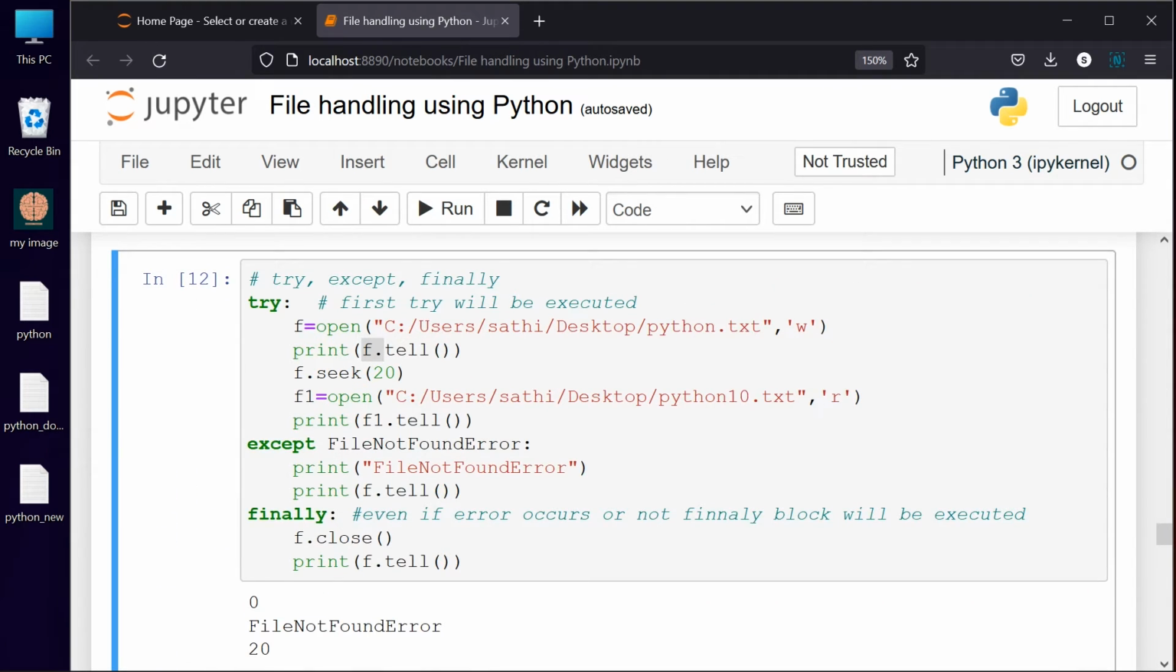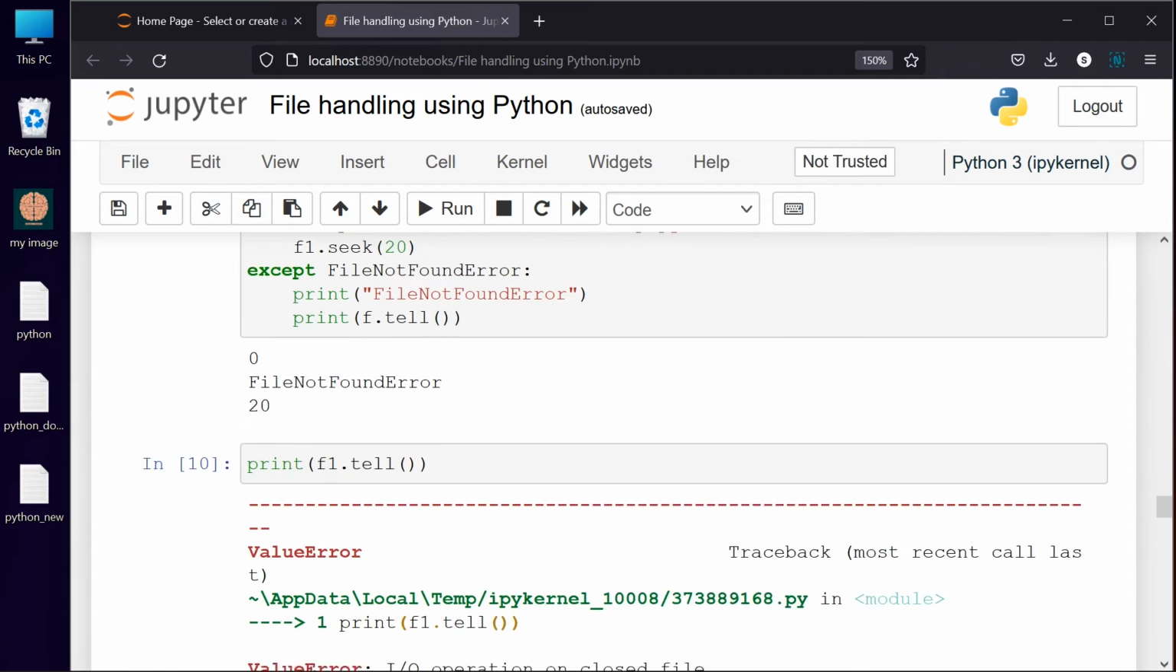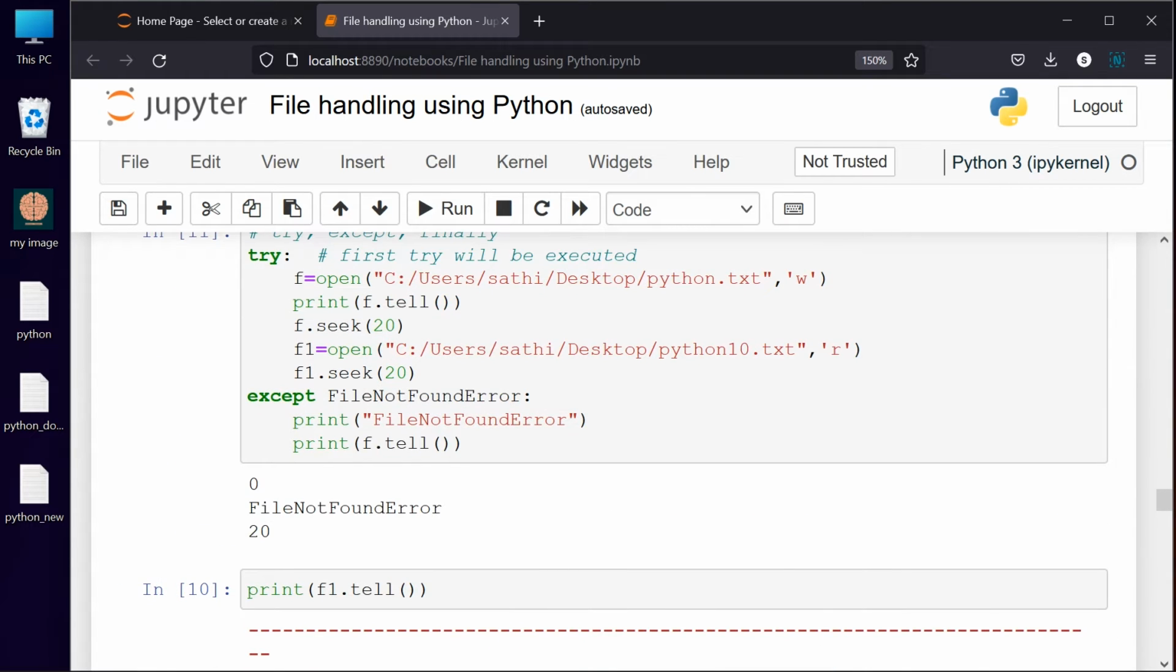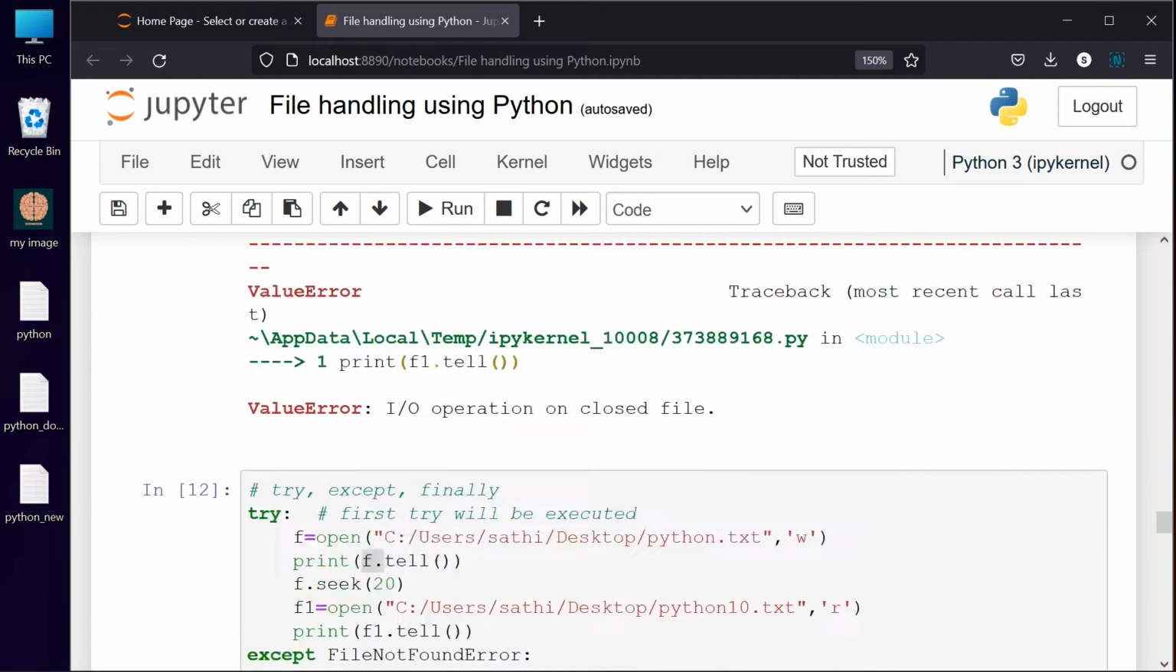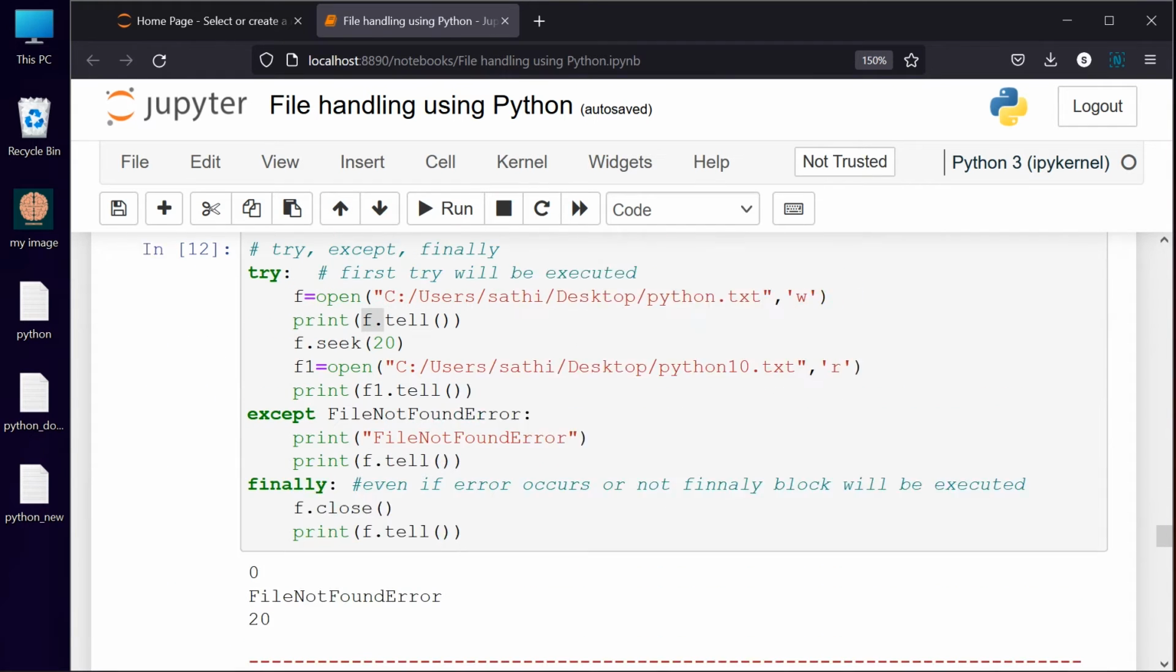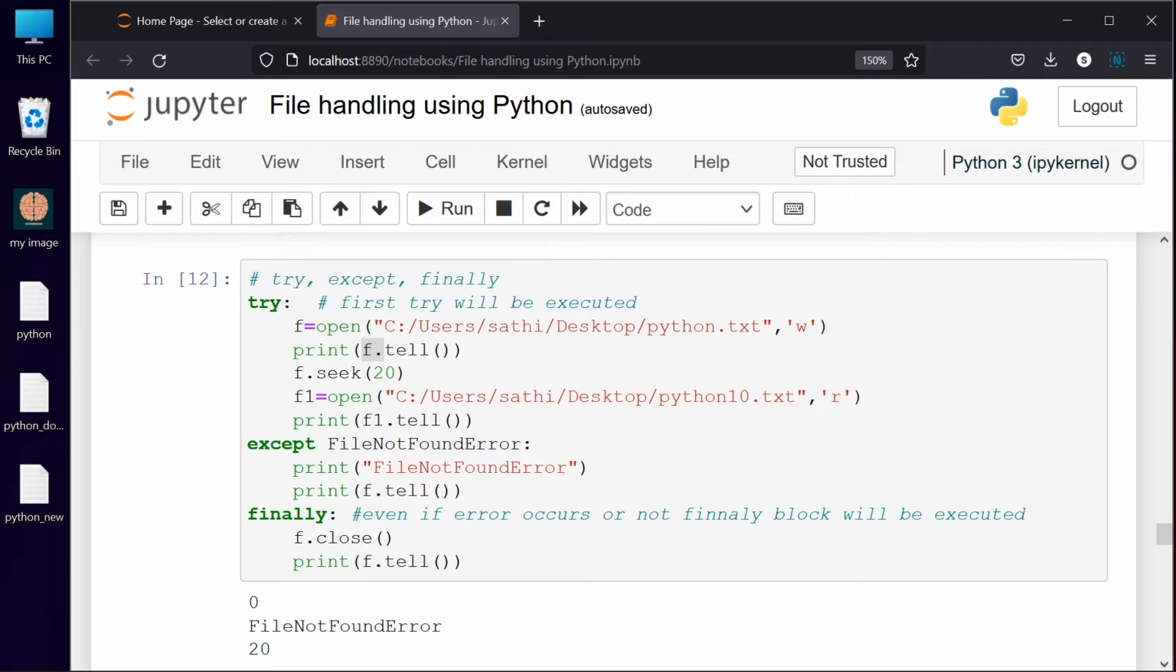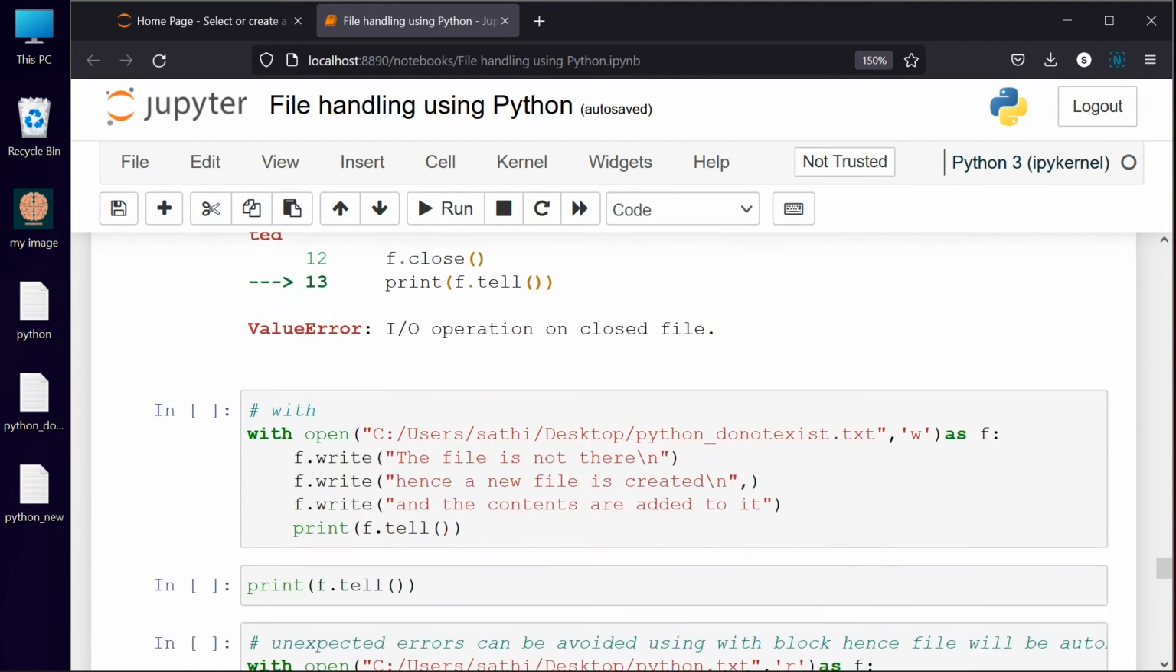We have already seen that if finally is not there and only the except condition is there, it is going to give 20, which means the Python file is still open. But if you are using try, except and finally, it means the file is getting closed. That's the primary meaning here.